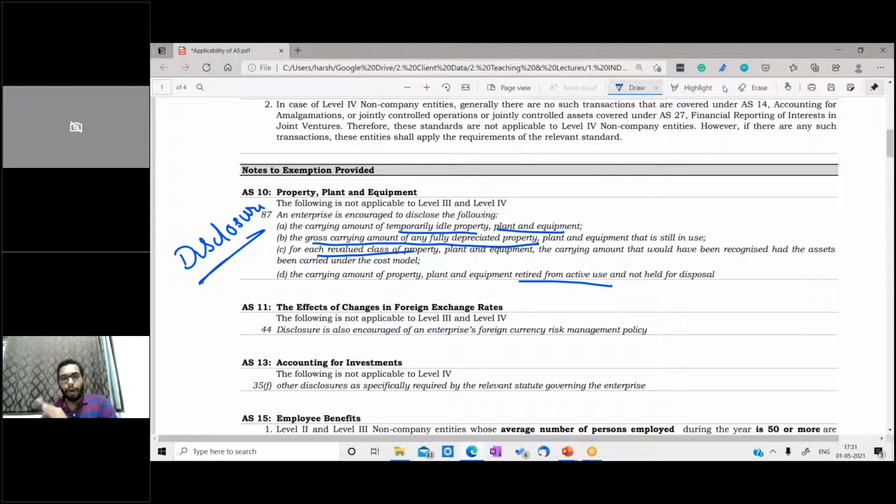Usually para 87 is not applicable from the disclosure point of view, which talks about idle property and plant and equipment, disclosure of fully depreciated property, the revalued class of plant and property, or plant and property retired from active use. This is not applicable. The rest of the whole standard is applicable to that entity.